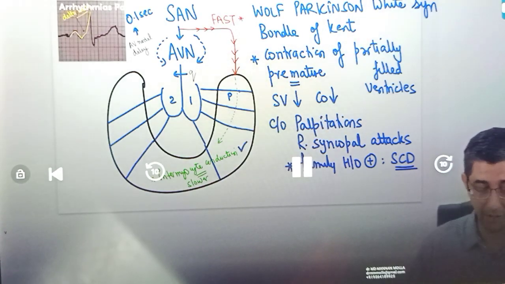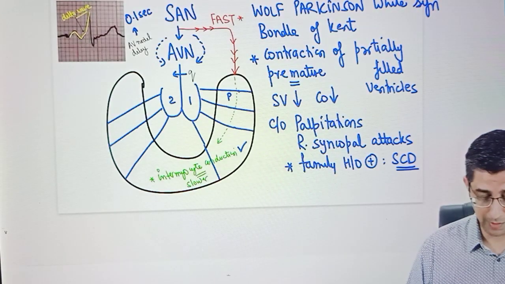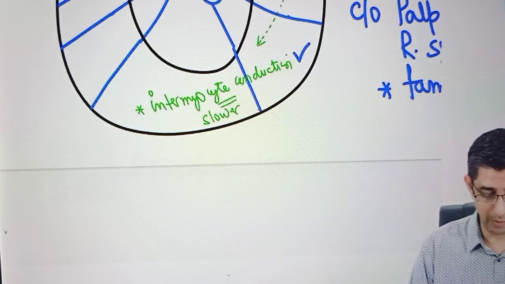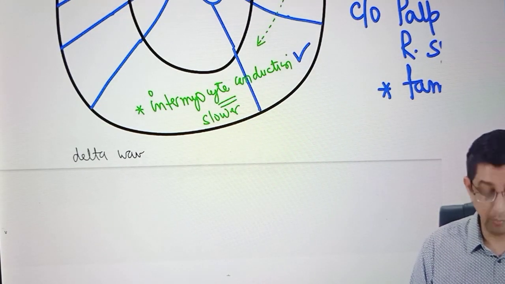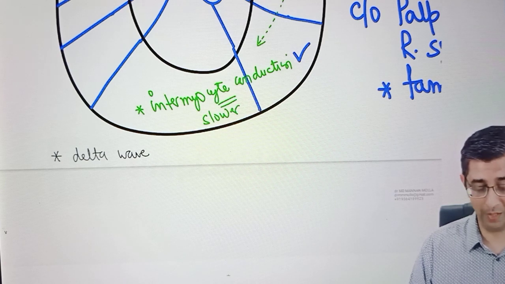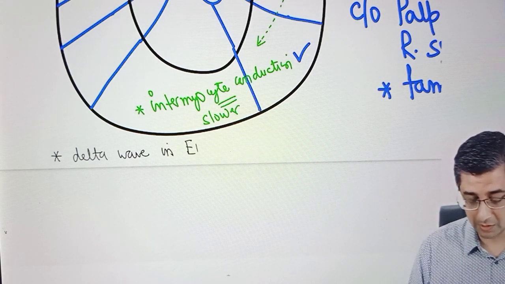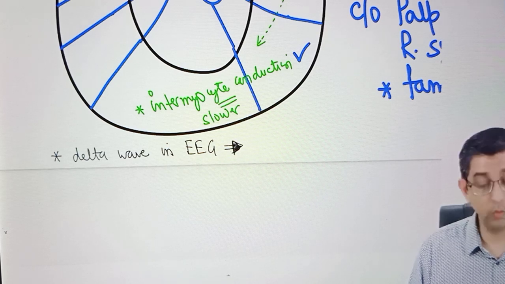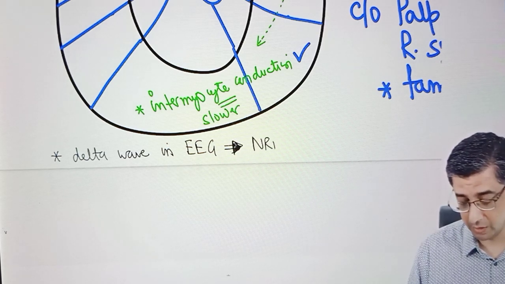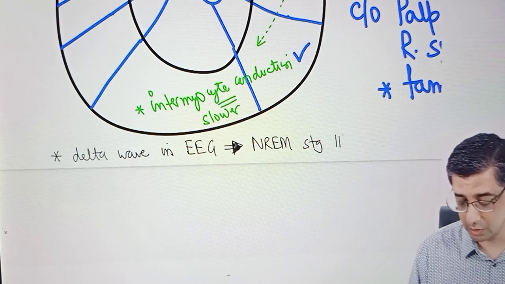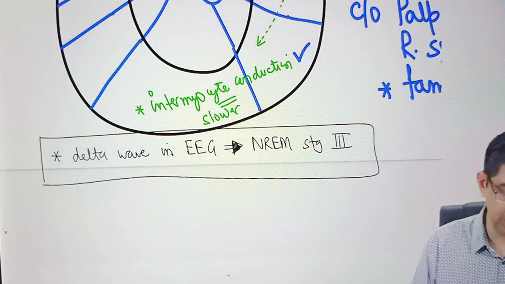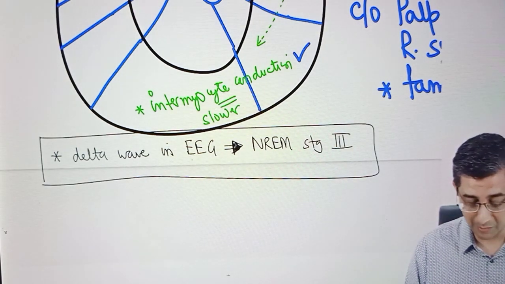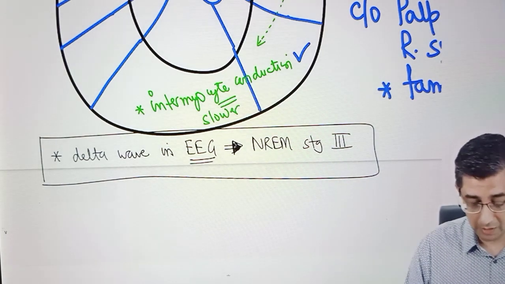Examiners love to ask about delta waves, and sometimes they might change the question by changing the language of the question. Now just look at the minor point that I'm going to say. It will look minor at the moment, but in the exam it might change the entire domain. He might say delta wave in EEG of the patient. Now that's going to change the entire domain, no? Because I was talking about delta wave with respect to ECG, whereas delta wave in EEG is found in NREM stage 3. If you go through the EEG and epilepsy lecture, I have definitely talked about it. It's a minor aspect for you at the moment, but do read the question because sometimes people tend to mess up on this. Delta wave in EEG is NREM stage 3.